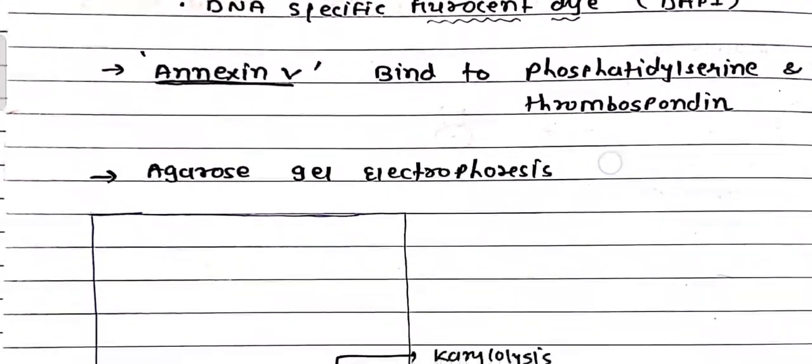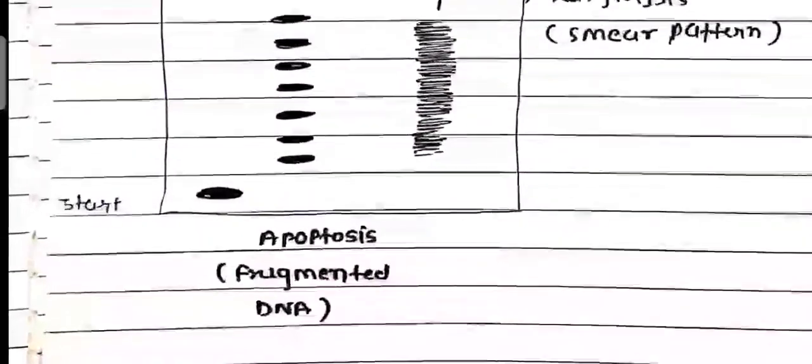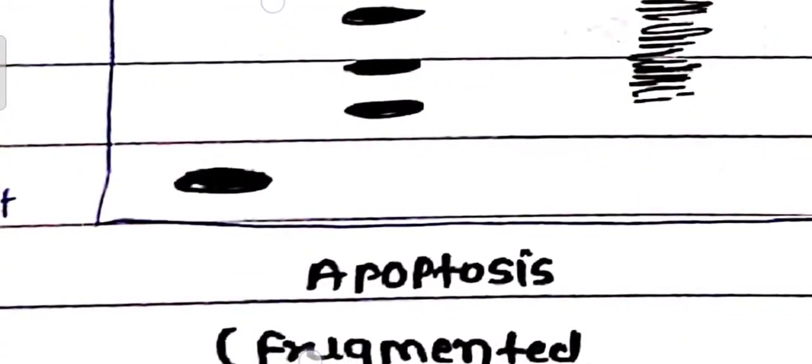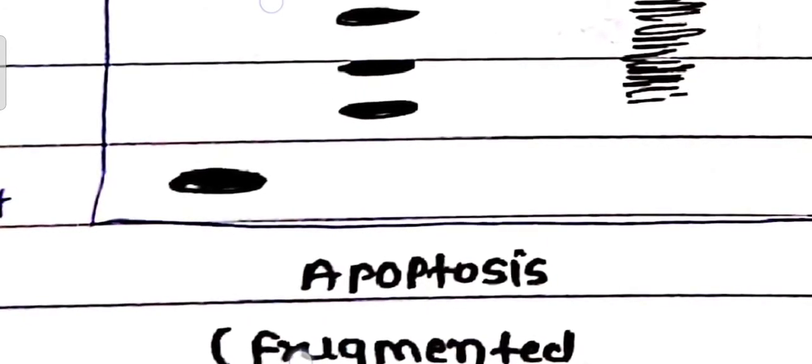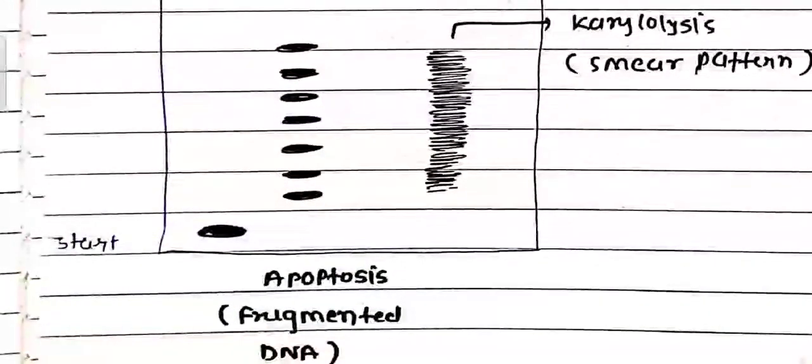Okay, friends. Then agarose gel electrophoresis. In the normal cell there is no DNA condensation, no chromatin condensation and no DNA fragmentation. But in apoptosis, DNA is fragmented and chromatin condensation occurs, by the endonuclease enzyme.